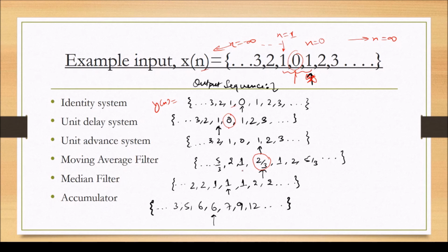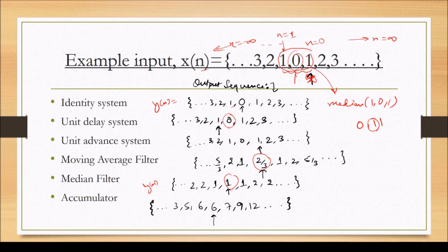The median output has considered this window for computing y[0]. So y[0] is calculated as the median of 1, 0 and 1. We first arrange in ascending order: 0, 1, 1. So what is the median? 1. So here we write 1. Likewise, we can compute the other values of the output sequence.